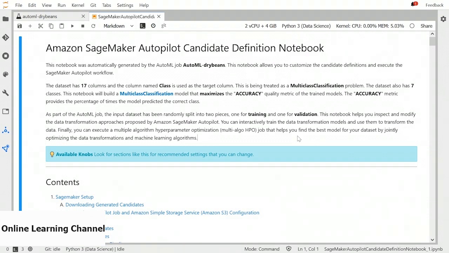So this notebook will apply some data transformations suggested by Amazon SageMaker Autopilot. We can train the data transformation models and then use them to transform the data. The next step is to create a hyperparameter optimization job that can help us find the best model for our dataset by jointly optimizing the data transformation with machine learning algorithms. So the whole pipeline will be tuned and the best one will be selected.